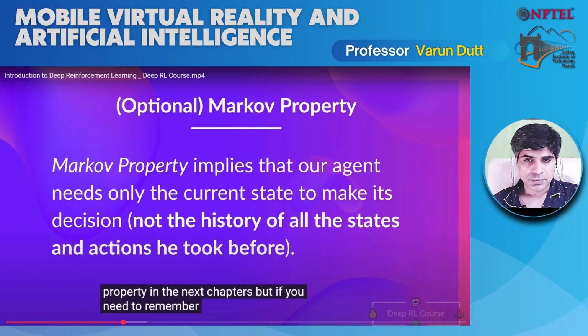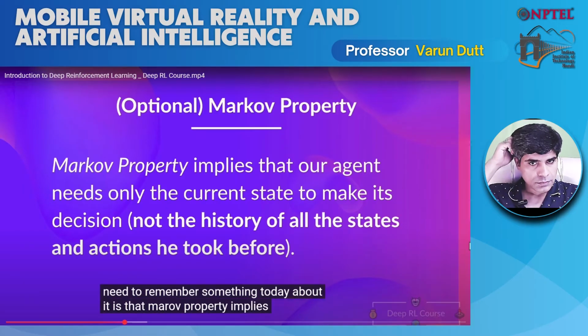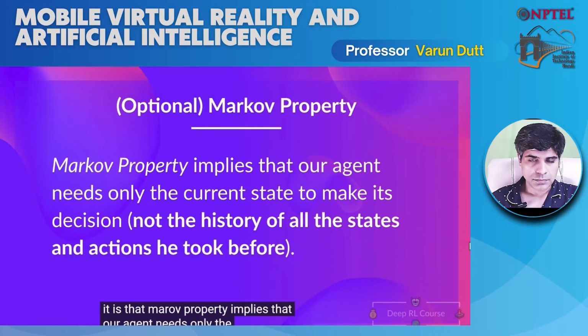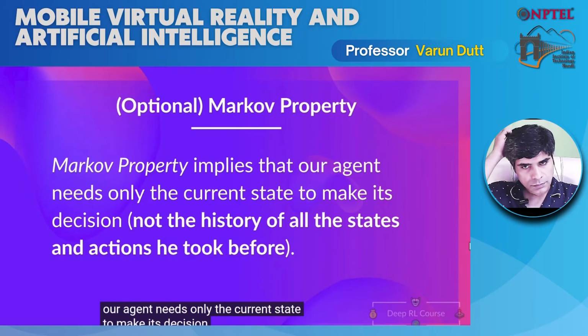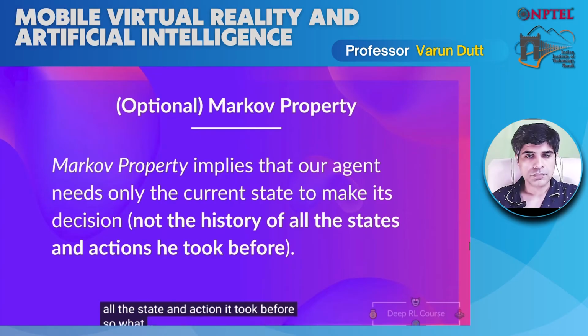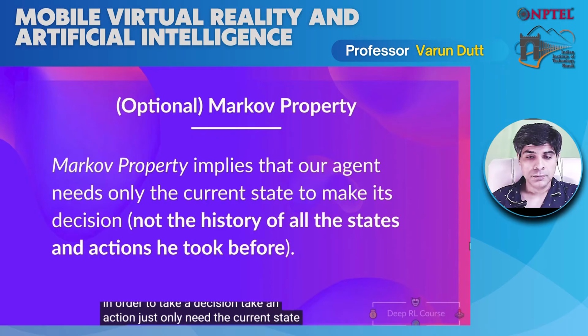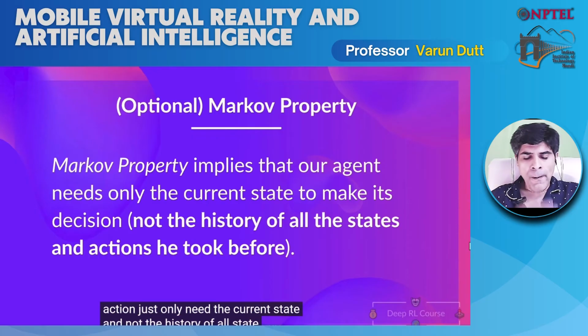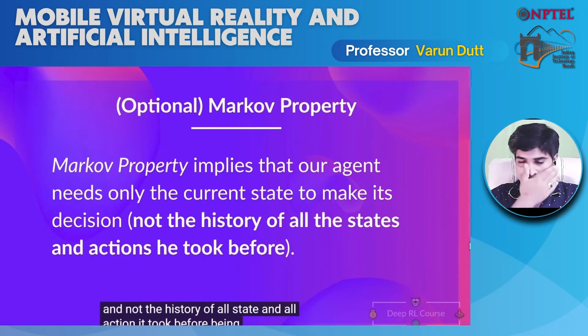If you need to remember something today about it, the Markov property implies that our agent needs only the current state to make its decision, not the history of all the states and actions it took before. What it means is that it simplifies the reinforcement learning problem, because an agent, in order to take a decision, take an action, only needs the current state and not the history of all states and all actions it took before being at that state.